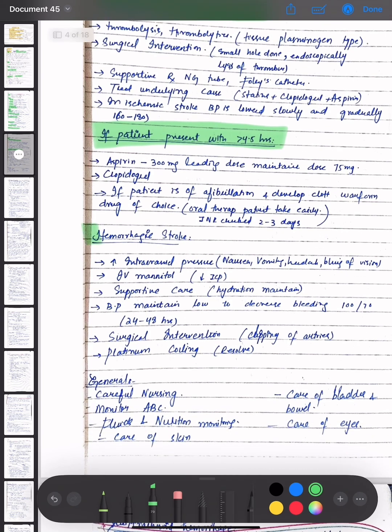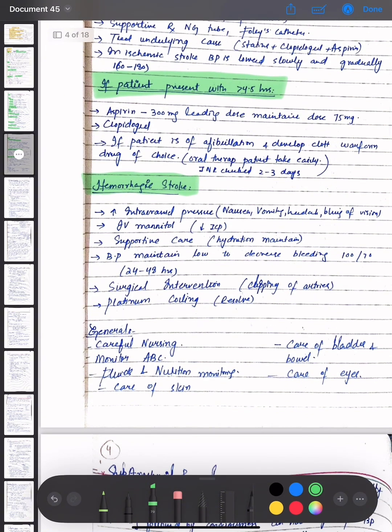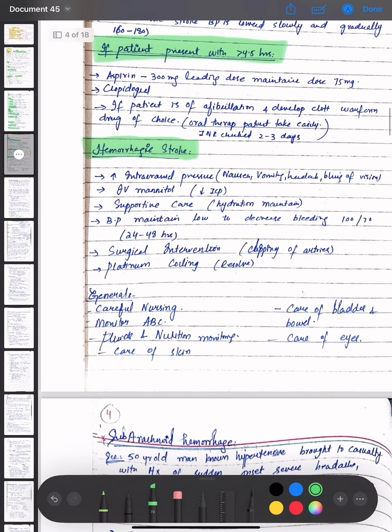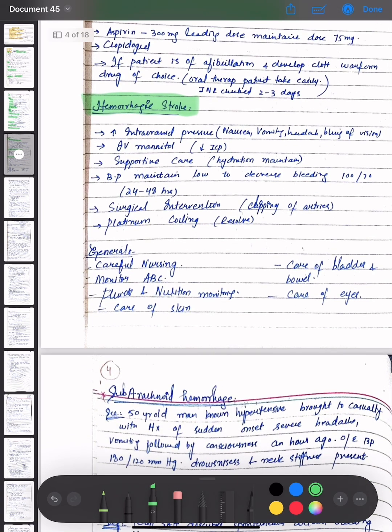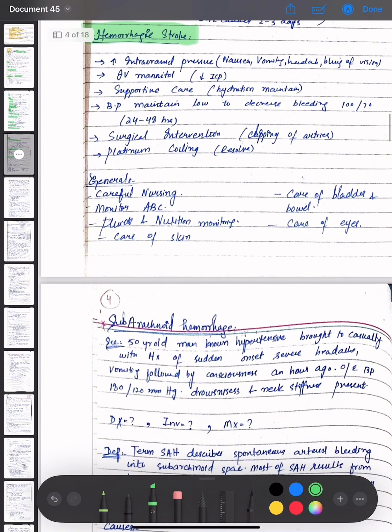In hemorrhagic stroke, there is an increase in intracranial pressure; nausea, vomiting, headache, and blurring of vision are present. Intravenous mannitol is given, which decreases intracranial pressure. Then supportive care is given, that is hydration is maintained, and BP is maintained low to decrease bleeding, that is 100 by 70 in 24 to 48 hours. Then surgical interventions are done, that is clipping of the arteries, and platinum coiling is done to resolve the symptoms. The general management is careful nursing, monitoring ABC, fluids and nutrition are given, and monitoring is done.